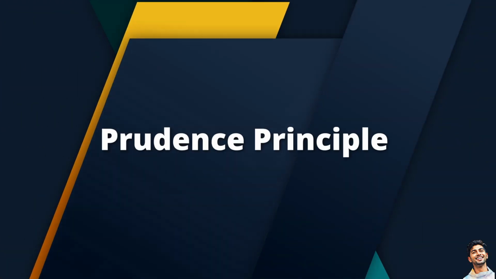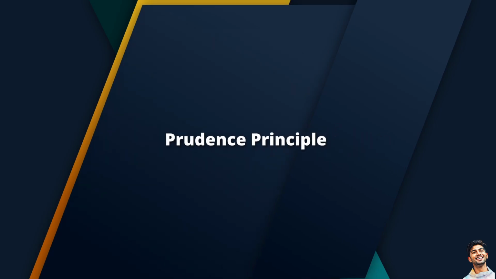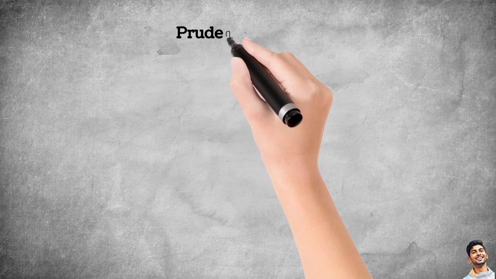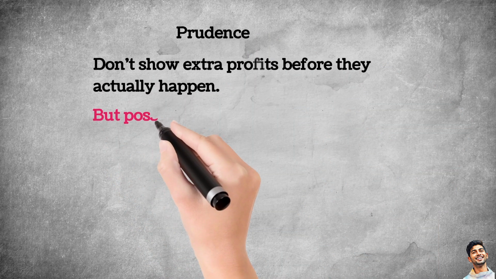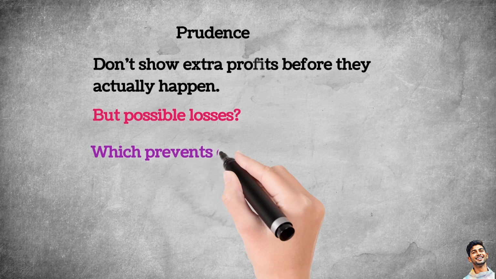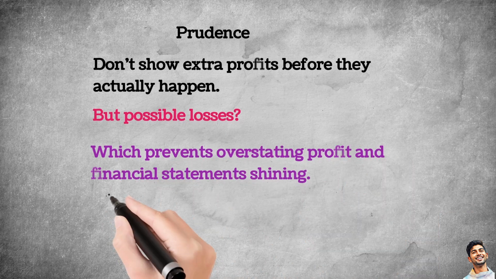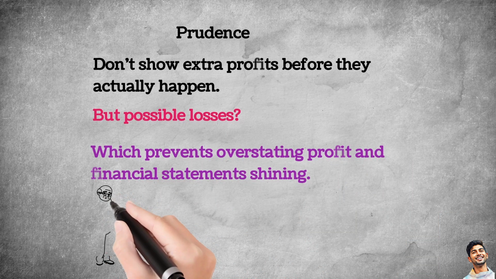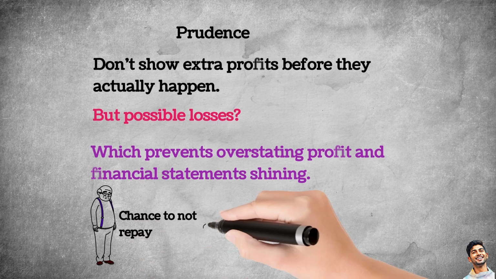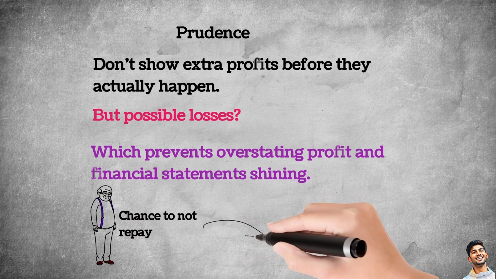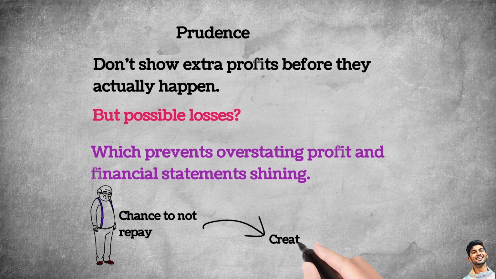Now a few more important principles. Prudence. This is basically being careful. Don't show extra profit before it actually happens, but do show possible losses, which prevents overstating profit in financial statements. For example, if there is a chance a customer may not repay money, the business creates a provision for doubtful debt.